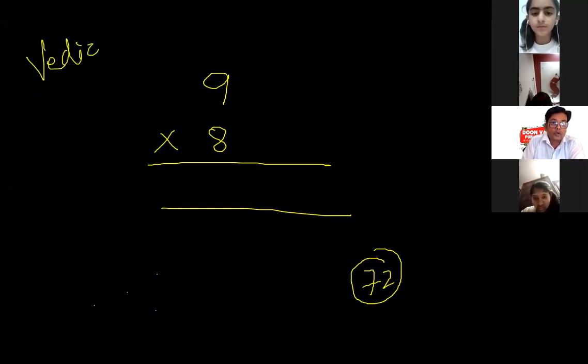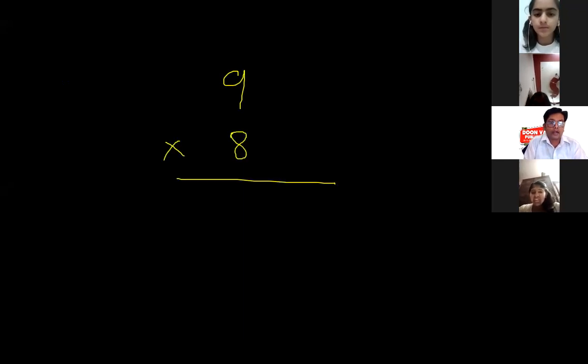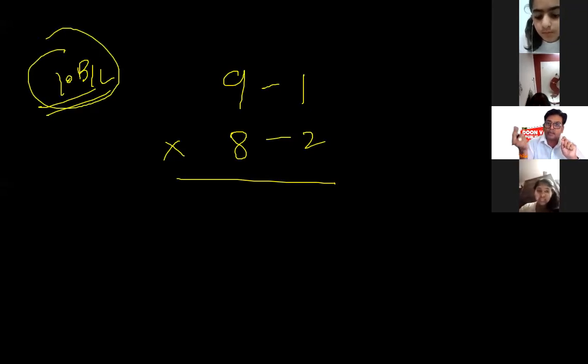It will be Vedic mathematics tricks. See, do you know this is near about 10? We say it is the 10 balance method. And when it will be 19 and 18, how to calculate that? So I am taking it again. When 9 is to be multiplied by 8, what do I have to do? I have to subtract it from 10. 9 subtracted from 10 gives me -1, and 8 has the balance -2. It means if I have a 10 rupee note, and I have given 9 rupees to somebody, what do I have left?